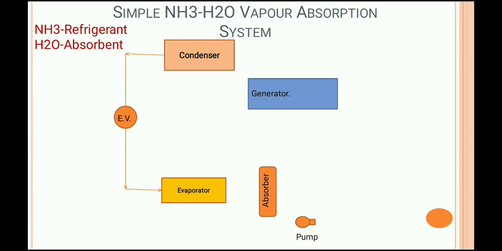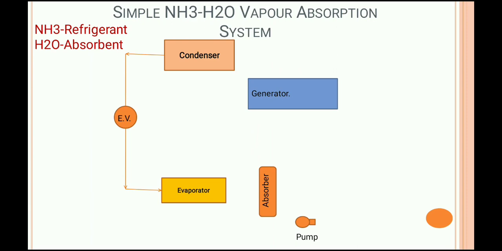The pump is used to increase the solution pressure from low pressure to high pressure, that is, from absorber or evaporator pressure to generator or condenser pressure. And the generator is used to separate the refrigerant and absorbent from the solution. I am repeating again: the generator is used to separate the refrigerant and absorbent from the solution. Clear?